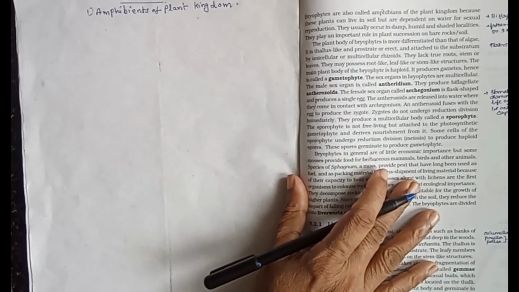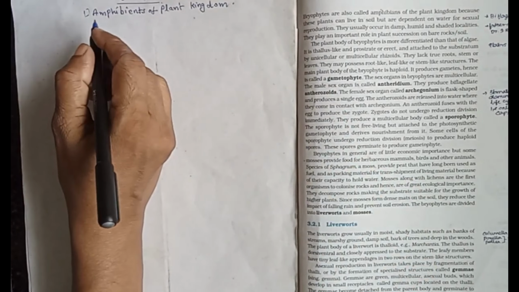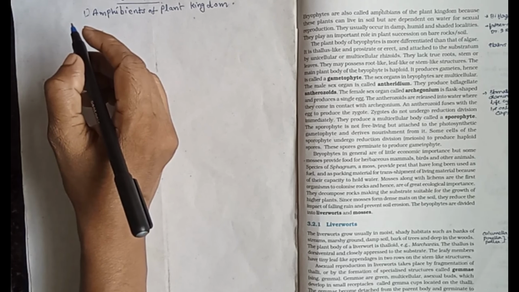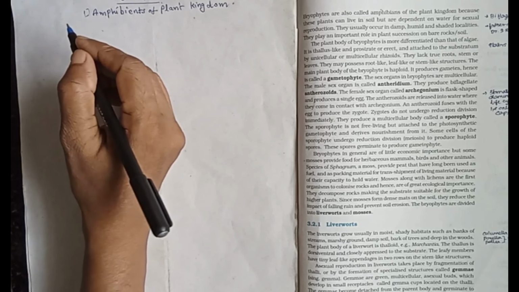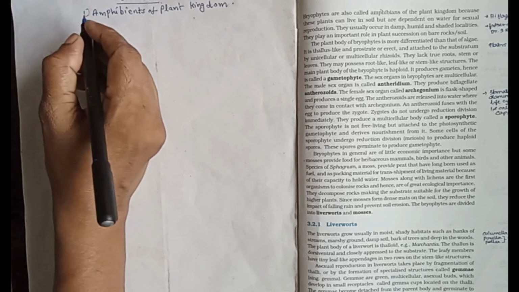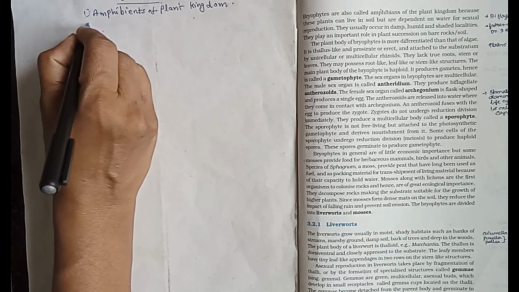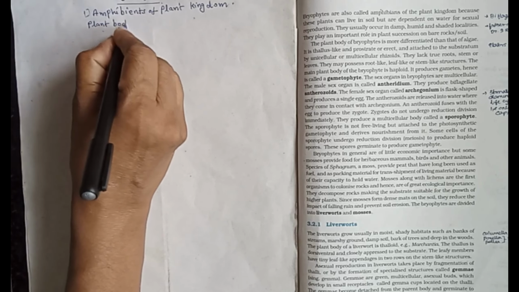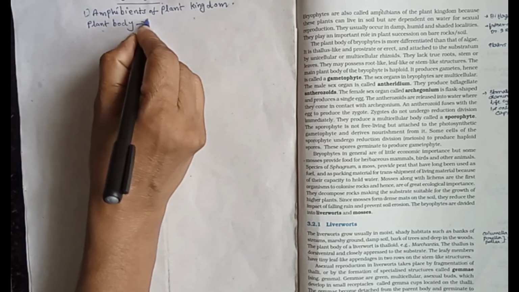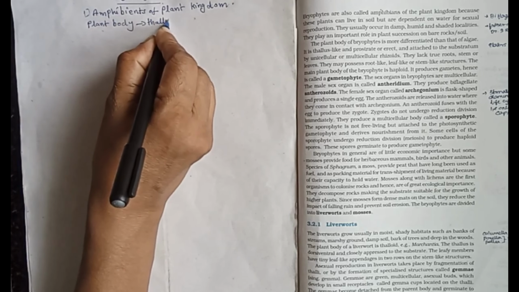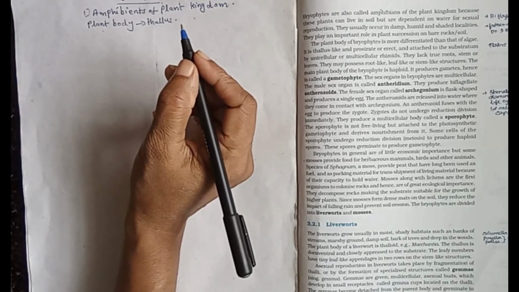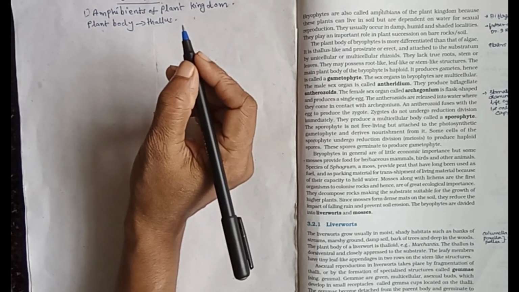The plant body is also known as thallus. In the algal case, we also said the plant body is thallus. So in the bryophyte case, the plant body is also known as thallus, without conductive tissues like xylem and phloem.